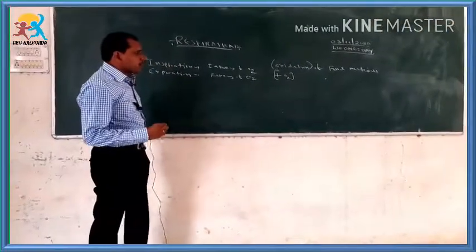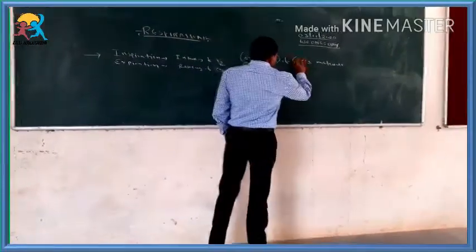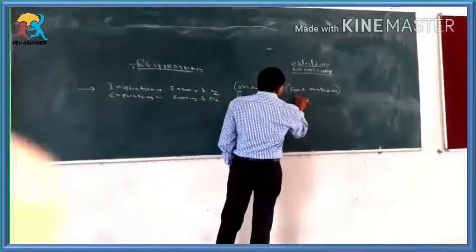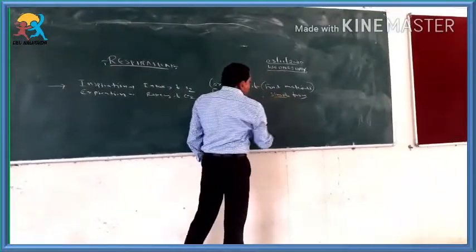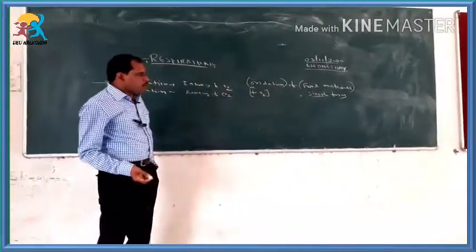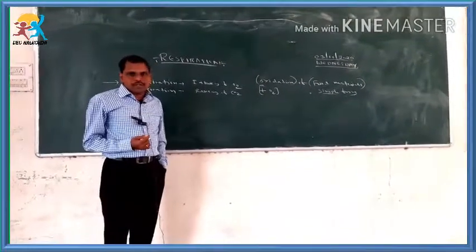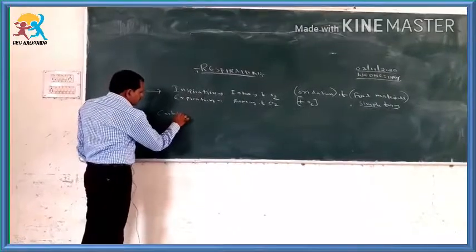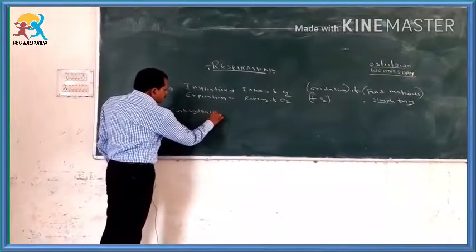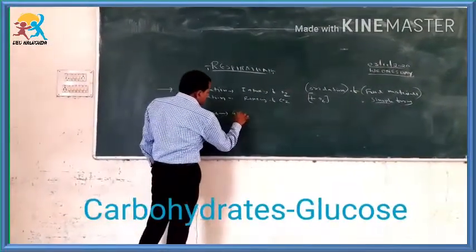Oxidation of food material. What is food material actually? This food material should be in the simple form. Already you have studied in the nutrition chapter. What is the simplest form of food material? For example, in case of carbohydrates, the simplest form is glucose.